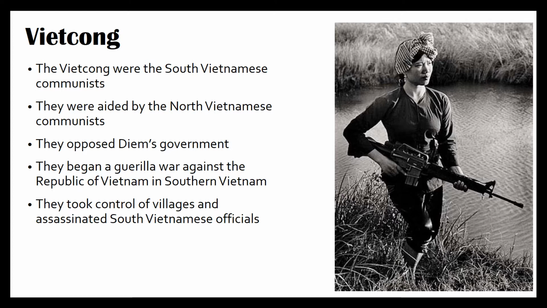The Viet Cong were very hard to identify because they were civilians and they dressed in civilian clothing, like this woman here on the right who was a member of the Viet Cong. So you didn't know if the person sitting next to you in a cafe or walking down the street was a member of the Viet Cong or not.